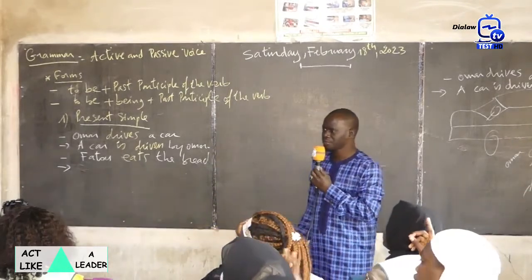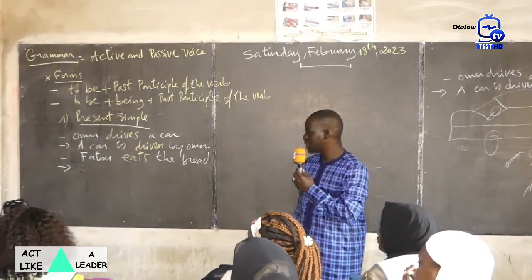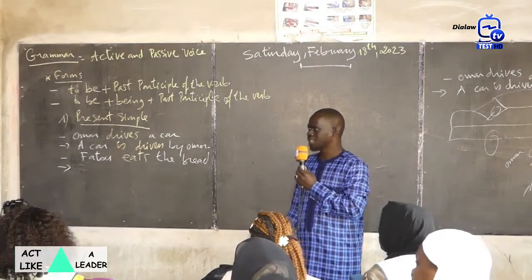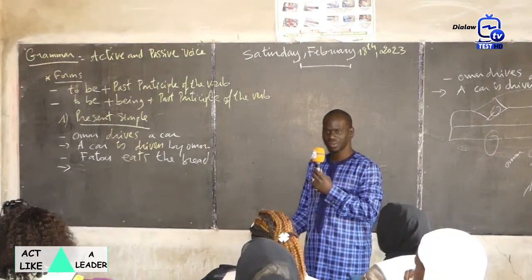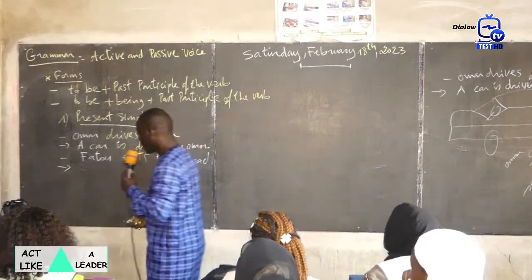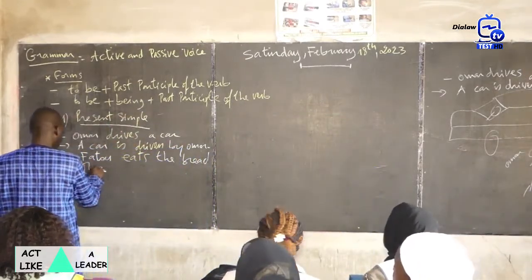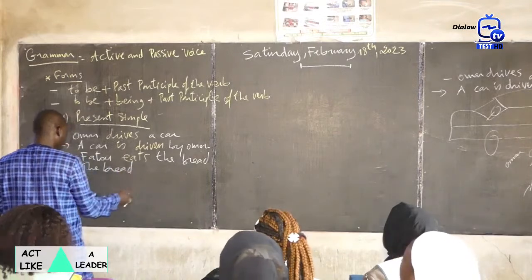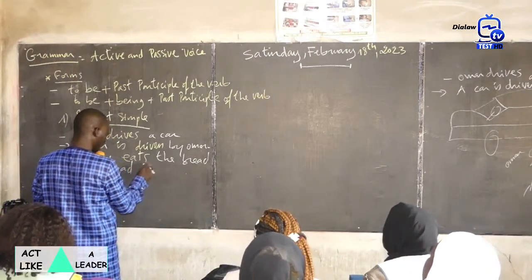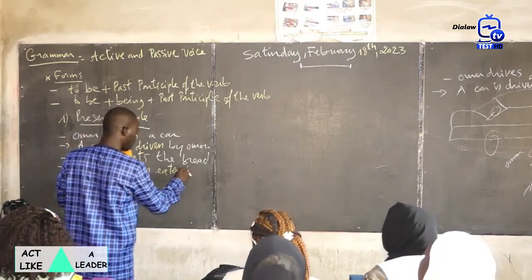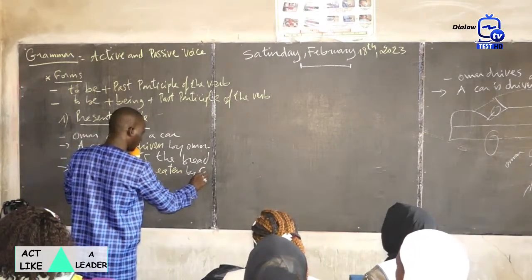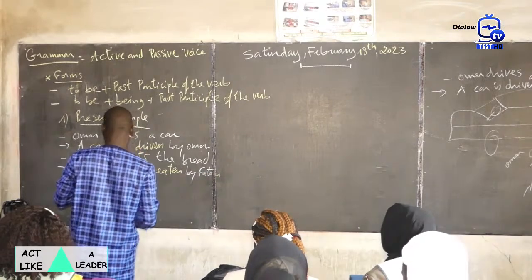Yes? The bread is eaten by Fatu. Very good. The bread is eaten by Fatu. Okay?